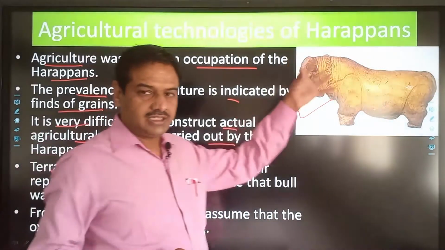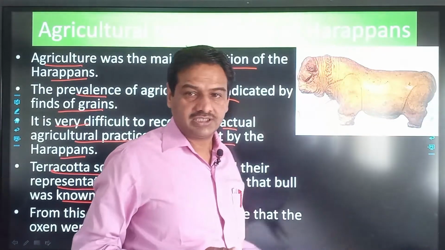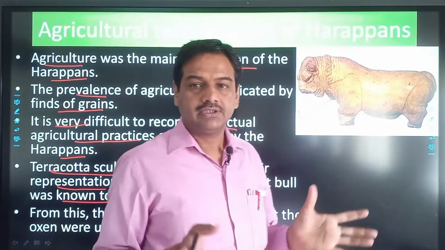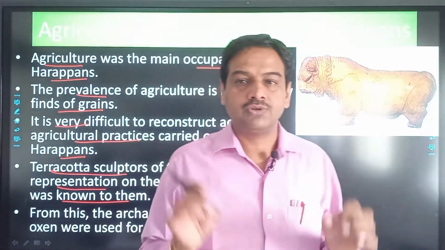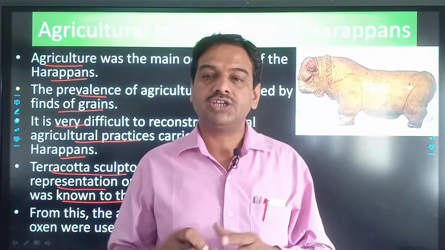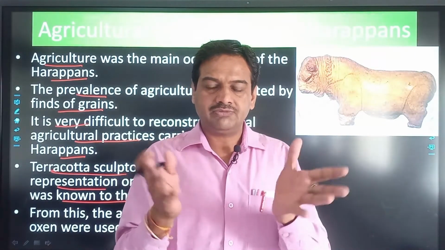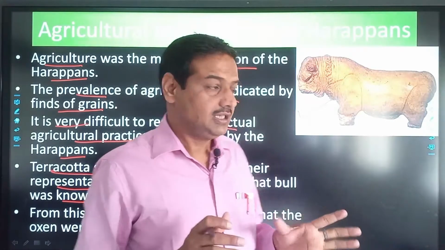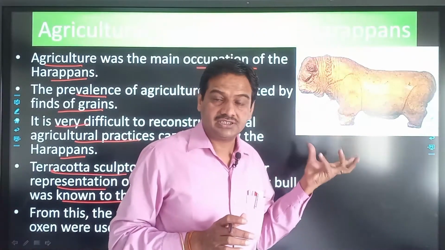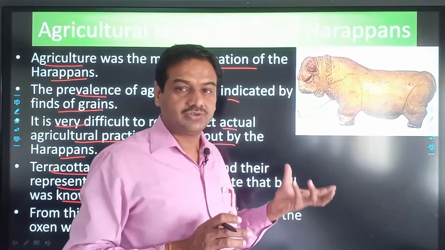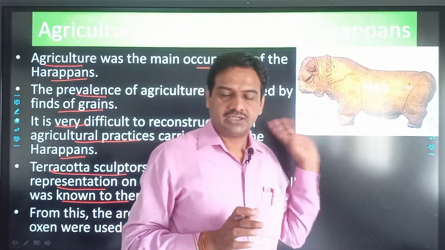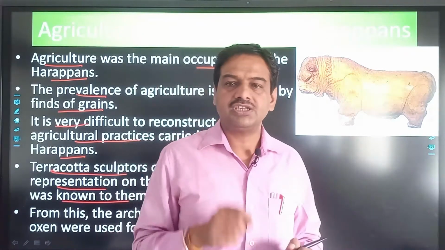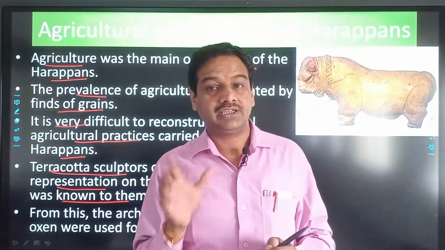Harappans. So the bull is seen on the seals, and it is also found in the terracotta toys. Toys are generally made of those items which are known to us. जैसे कि हम जीवन में खिलौने का इस्तेमाल करते हैं, खिलौने उसी चीज़ के बनते हैं जो चीज़ें ऑलरेडी एग्जिस्ट करती हैं. It means the bull existed in the society, the oxen were existing in the society, and they were domesticated. There is only one reason why oxen used to be domesticated: they were domesticated either for transport or for agriculture.